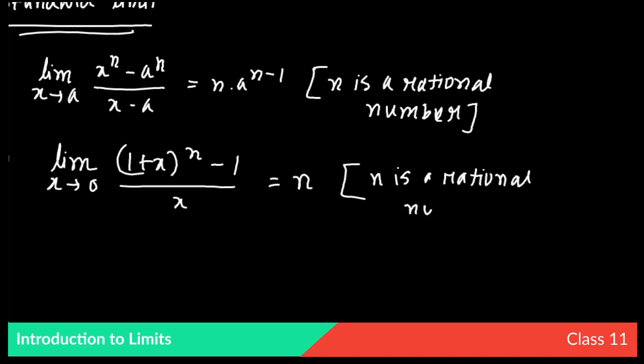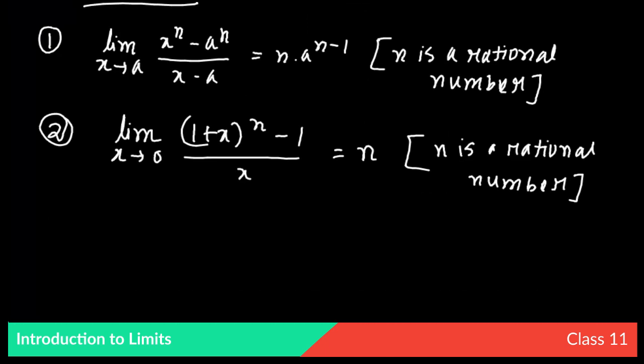So the limit as x tends to 0 of ((1 plus x) to the power n minus 1) by x is actually n. So this is the number 2 standard limit.